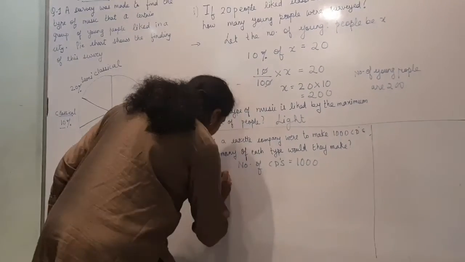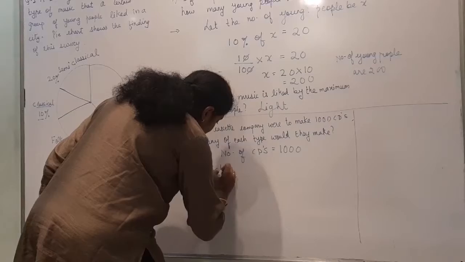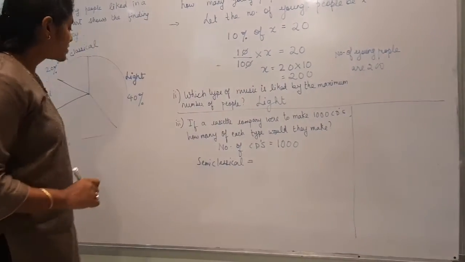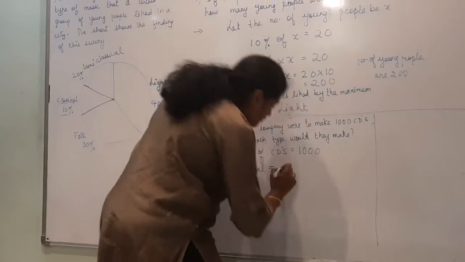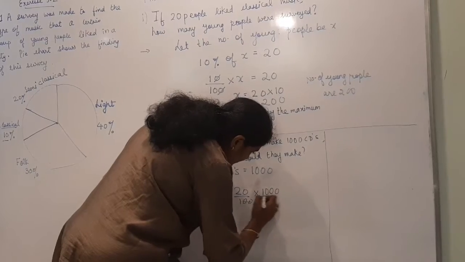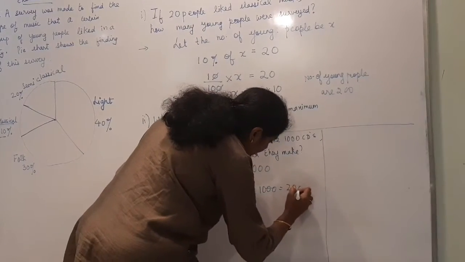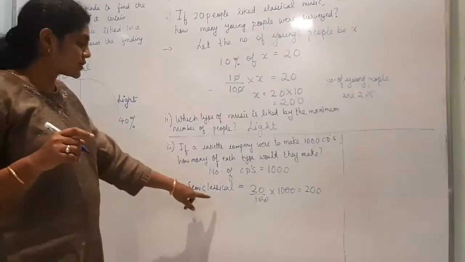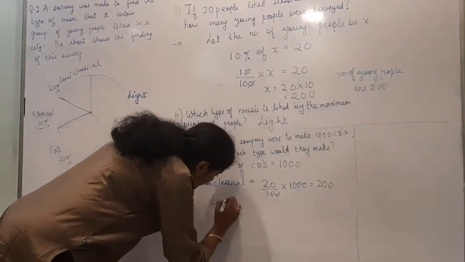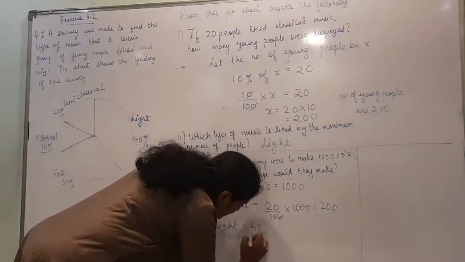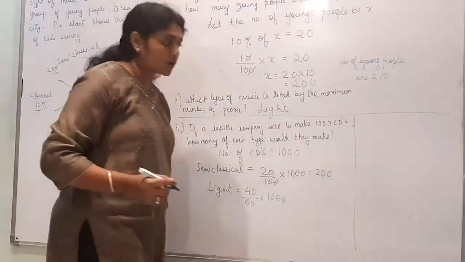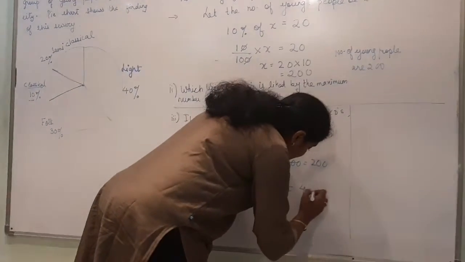So here we will write semi-classical music. So here we are calculating the number. So that is 20% of 1000. So that is 200. So how many CDs will be made for semi-classical? 200. Then go for light. So light will be 40% of 1000. So 40 into 10 is 400. So this will be 400.